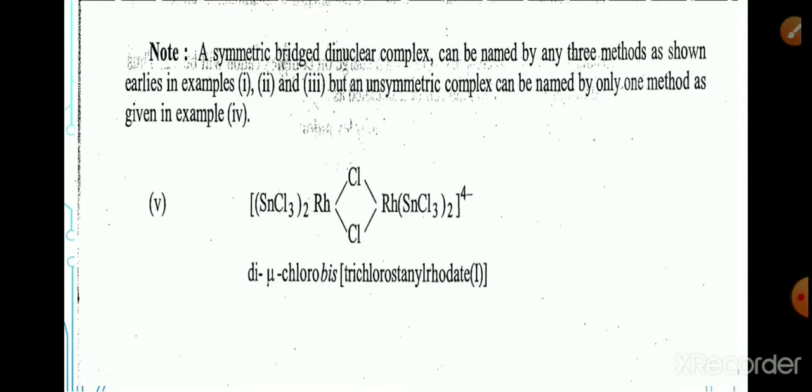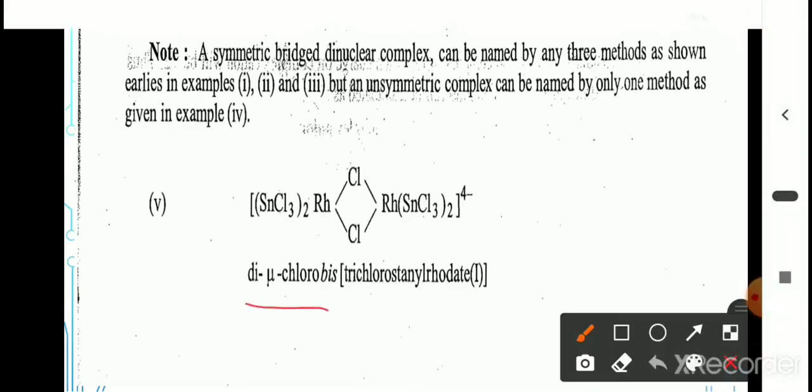Next one. The bridging ligands are identical, that is chlorine. Therefore, di, when they are identical we can write di, tri. Di-mu-chloro, these are the bridge ligands. The ligand is symmetric, therefore bis, trichlorostannyl, SnCl3 is stannyl, and the central metal ion is rhodium.